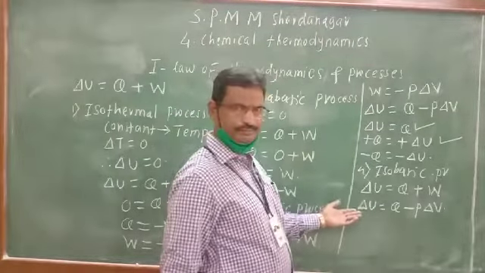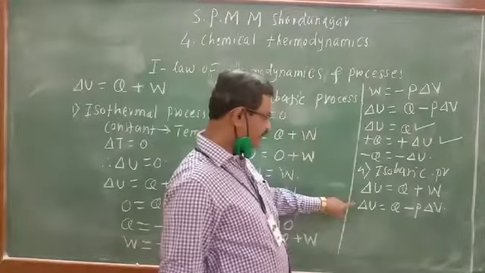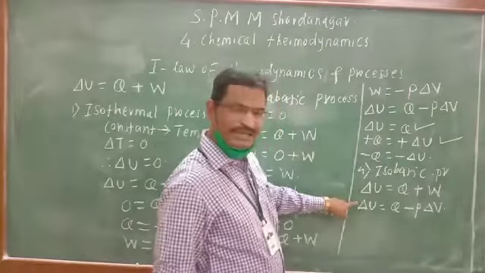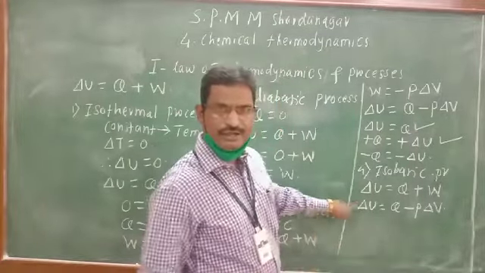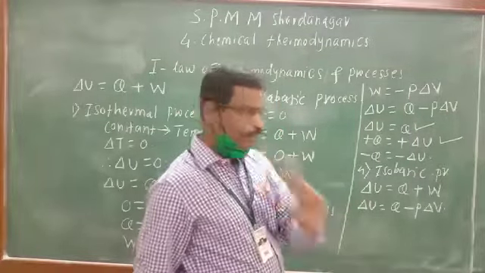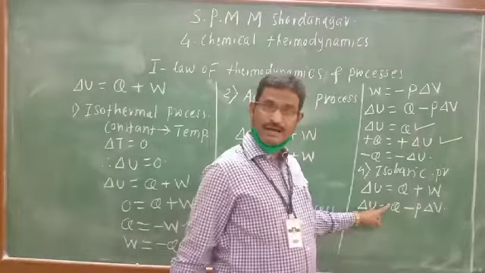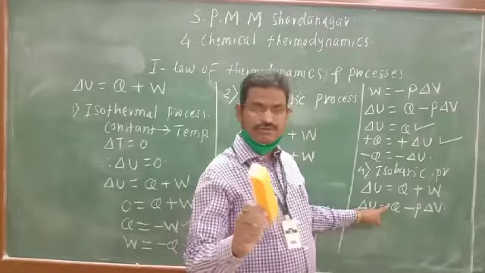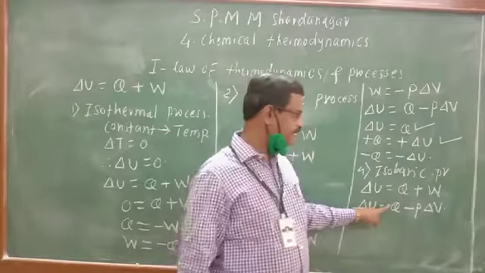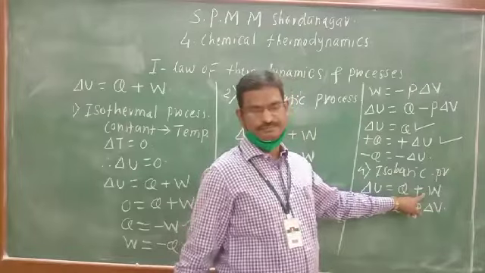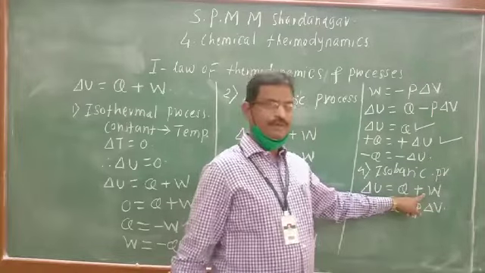Nothing is zero. So what is the interpretation of this now? Increase in internal energy is divided in two parts. One part is used for increasing heat of the system, and the second part is used for the work plus W, work of compression.